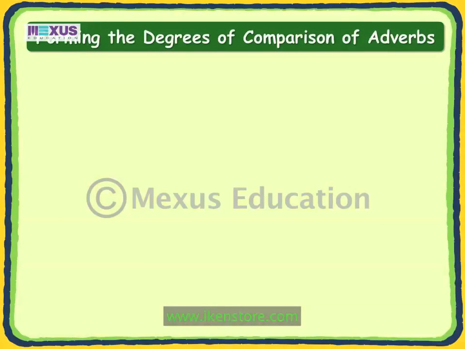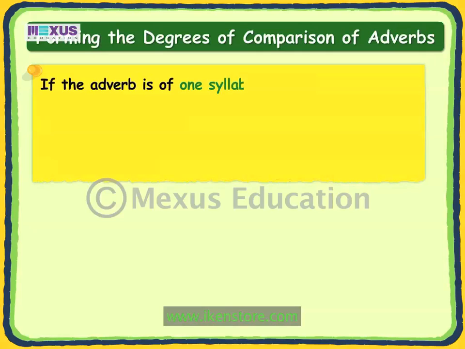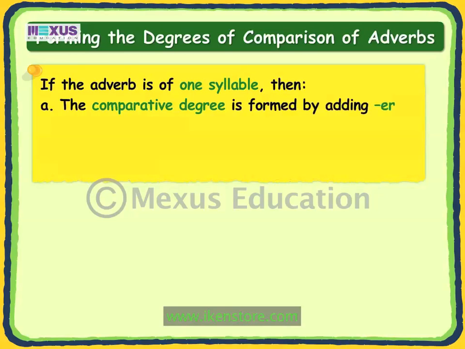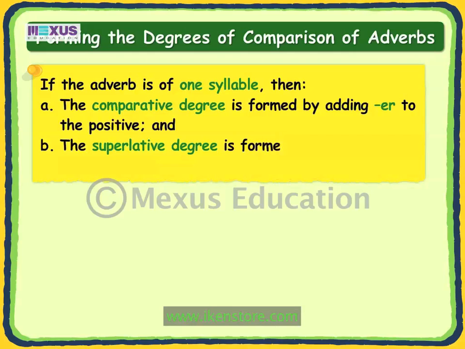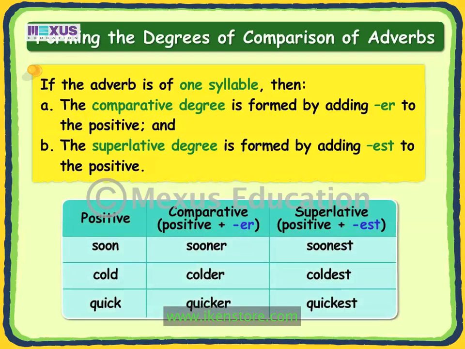There are a number of ways in which the degrees of comparison of adverbs are formed. If the adverb is of one syllable, then the comparative degree is formed by adding ER to the positive, and the superlative degree is formed by adding EST to the positive. Let us look at a few examples of adverbs of one syllable. Soon, sooner, soonest. Cold, colder, coldest. Quick, quicker, quickest.